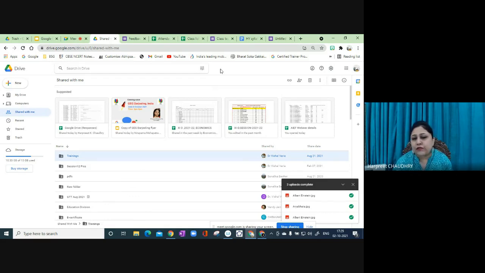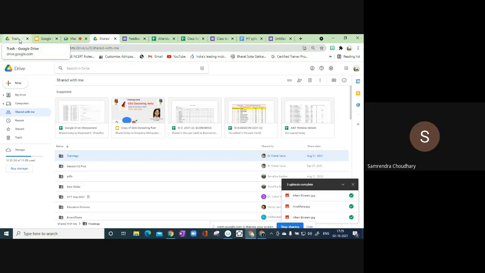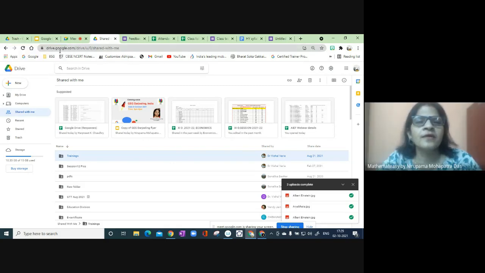Other than that, all the features can be accessed on your drive on your mobile, as long as you have the email ID that's linked or synced to your mobile. You can open them, edit, save, access your drive, and organize the data over mobile, including sending to your colleagues. Everything can be done from the mobile. Okay, madam, thank you.